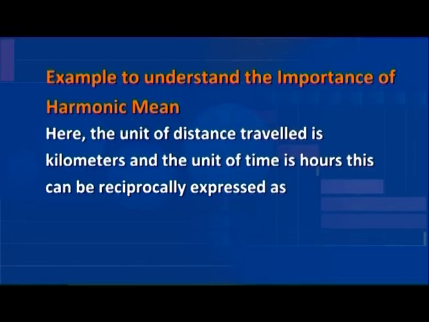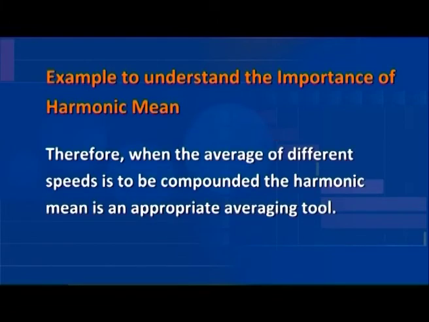This can be reciprocally expressed as 4 hours by 100 kilometers, which is equal to 0.04 hours per km. Therefore, when the average of different speeds is to be compounded, the harmonic mean is an appropriate averaging tool.